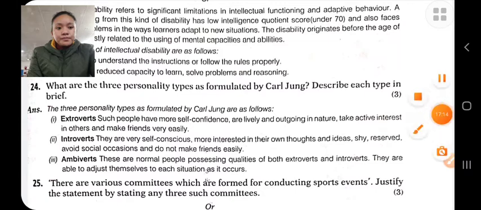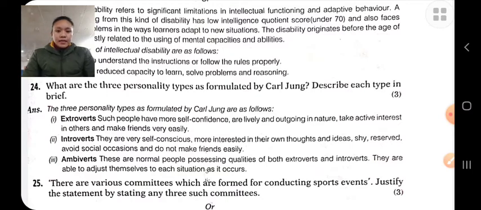What are the three personality types formulated by Carl Jung? Describe each type in brief. Personality is a typical pattern of thinking, feelings, and behaviors that makes a person unique. Every individual has a different personality. Personality is not only the outer appearance. Personality is the pattern of thinking, feeling, and behaviors which makes a person unique.